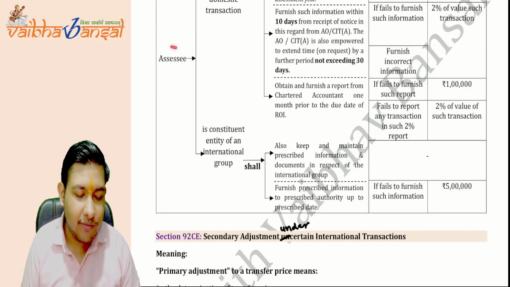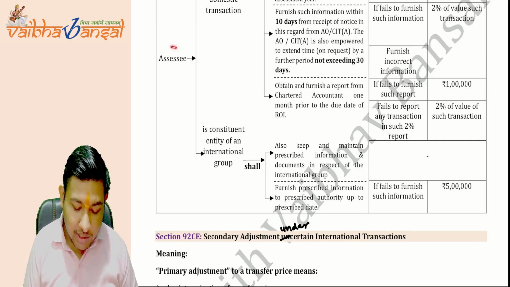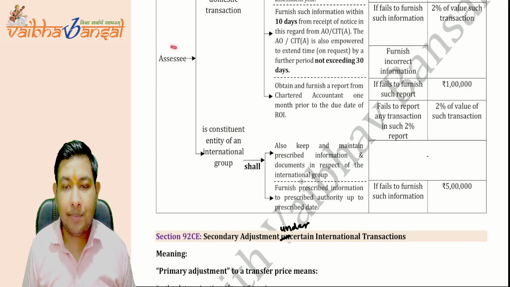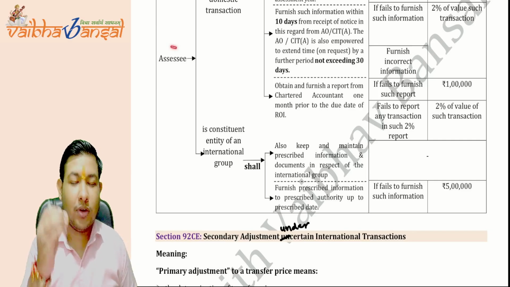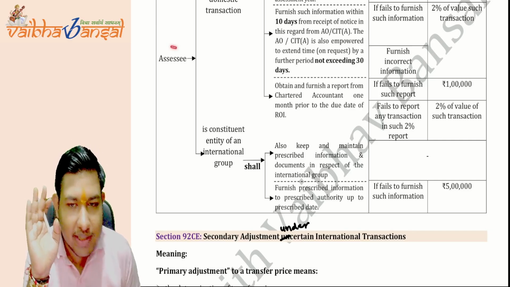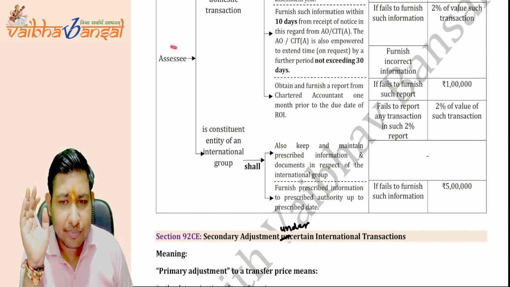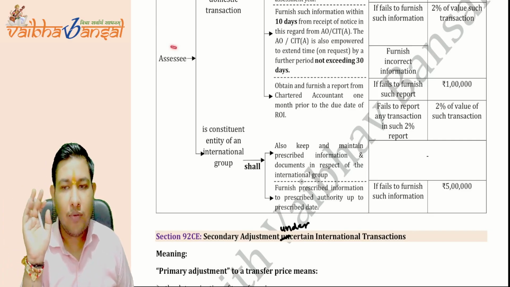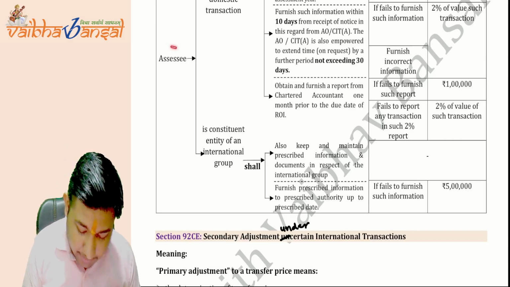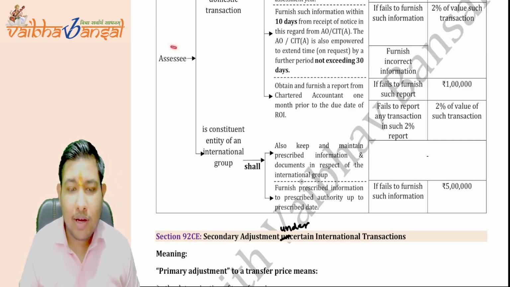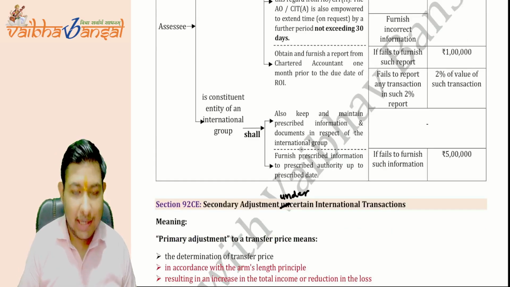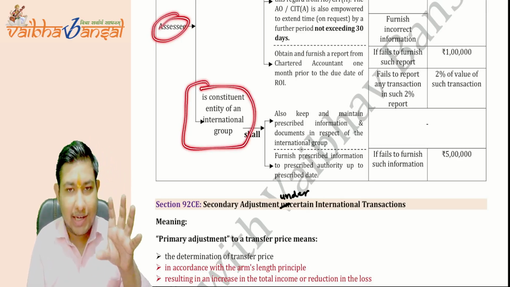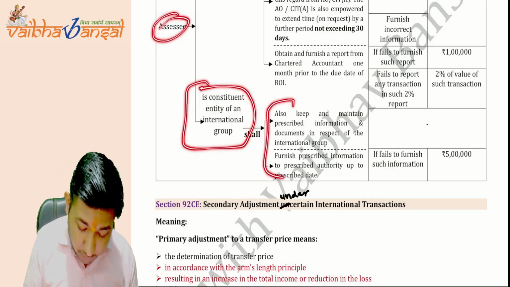If he hasn't kept the information or the document prescribed, or doesn't furnish the prescribed information to the prescribed authority up to the prescribed date, then what will happen? Again, listen to me. If the assessee is a constituent entity of an international group, this is the provision.